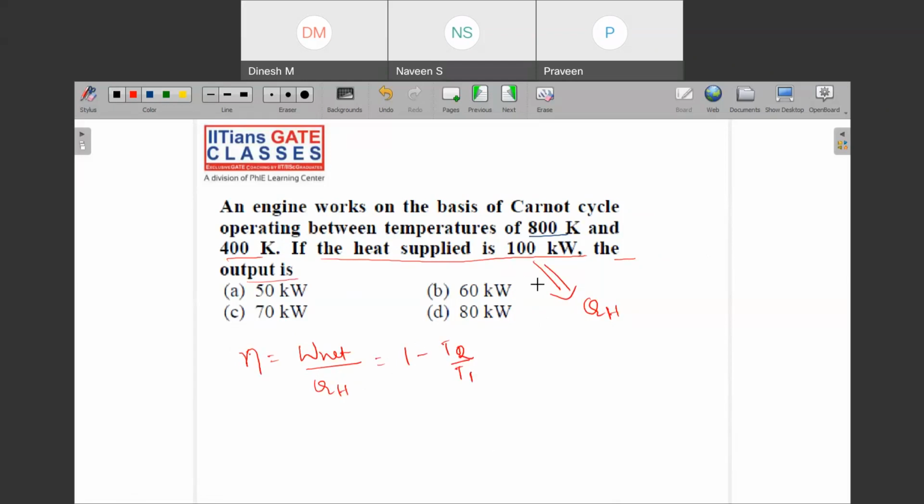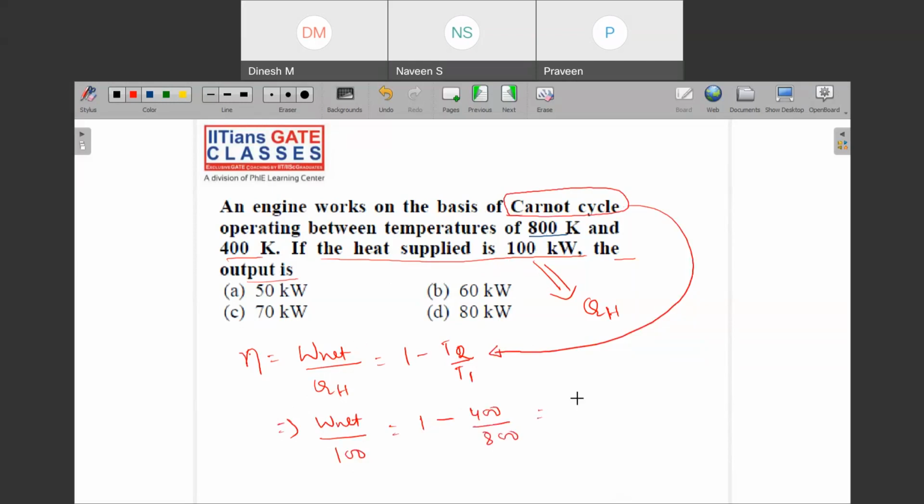Why I'm writing like this? Because it says that it's a Carnot cycle. Whenever we are talking about Carnot cycle, we can replace the Q with T also. So here your W net by QH is 100 is equal to 1 minus T2 is 400 divided by 800.